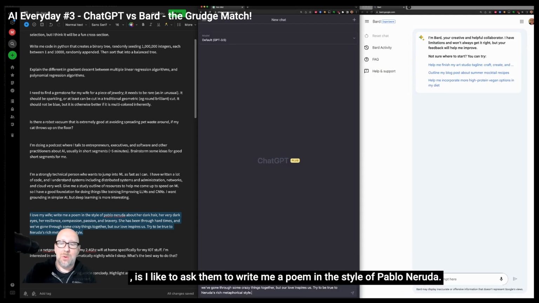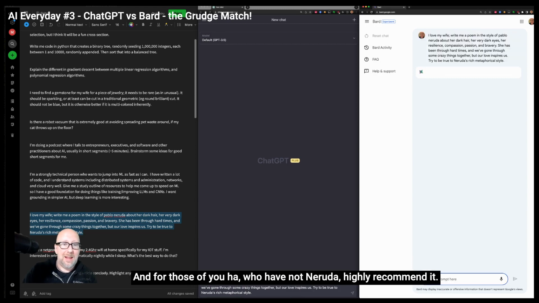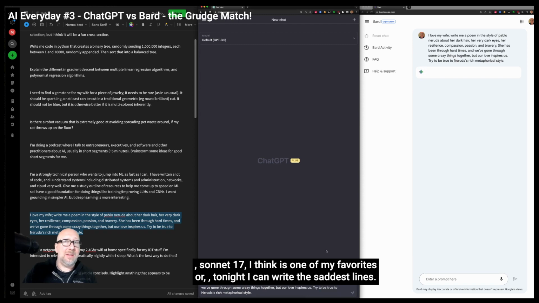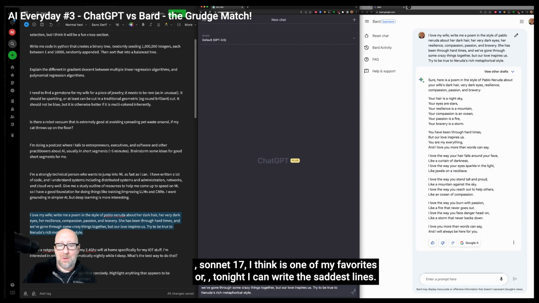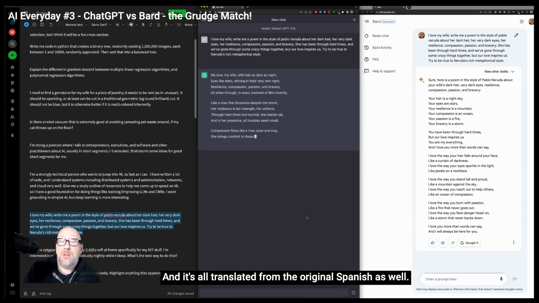Another thing that I love trying with the LLMs, because they're honestly completely terrible at poetry, is I like to ask them to write me a poem in the style of Pablo Neruda. And for those of you who have not read Neruda, highly recommend it. Sonnet 17, I think, is one of my favorites. Or Tonight I Can Write the Saddest Lines. Amazing poet. And it's all translated from the original Spanish as well.